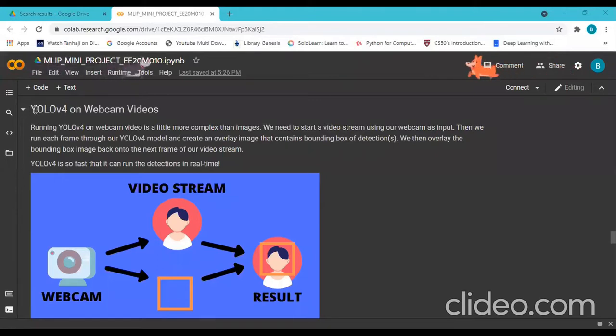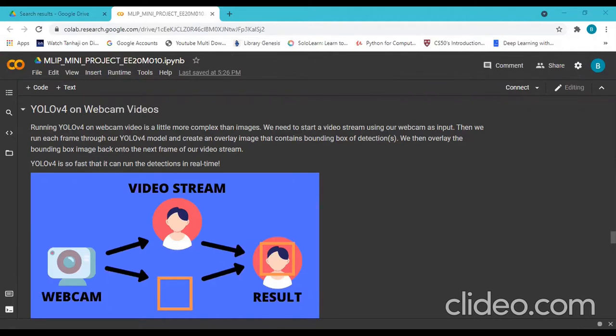Let's run object detection on video. Running YOLO v4 on webcam video is a little more complex than on images. We need to start a video stream using our webcam as input. Then we run each frame through our YOLO v4 model and create an overlay image that contains the bounding boxes of detections. We then overlay the bounding box image back onto the next frame of our video stream.